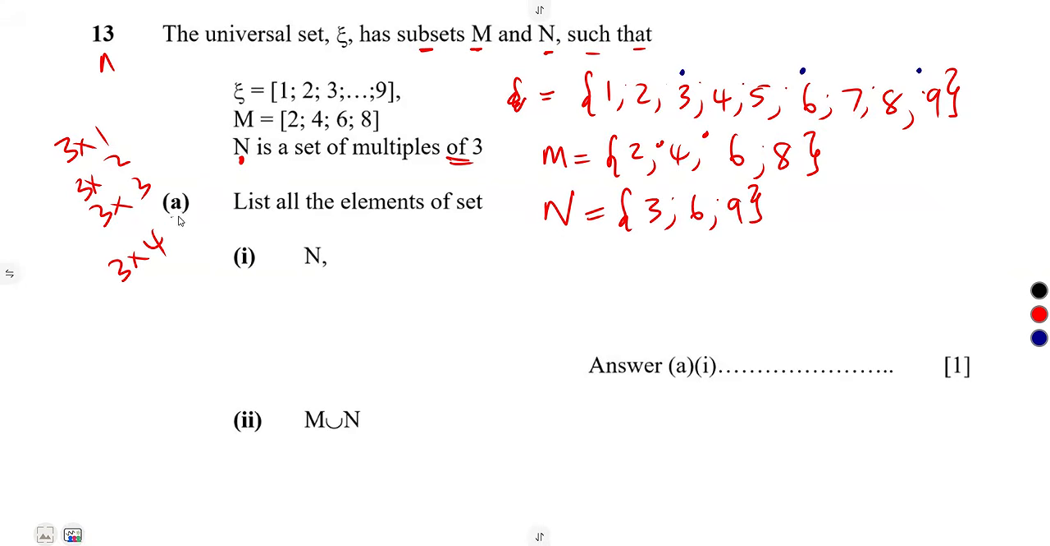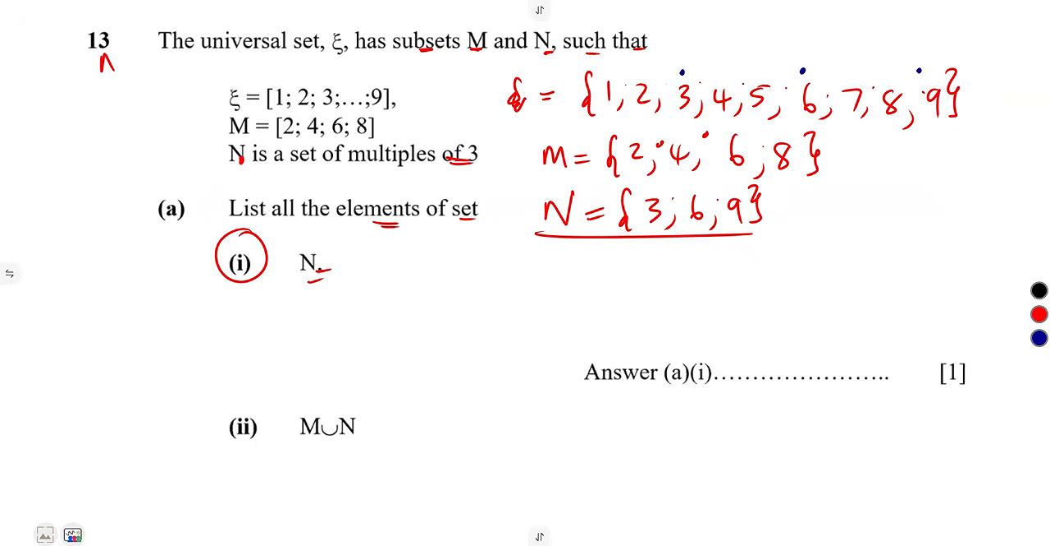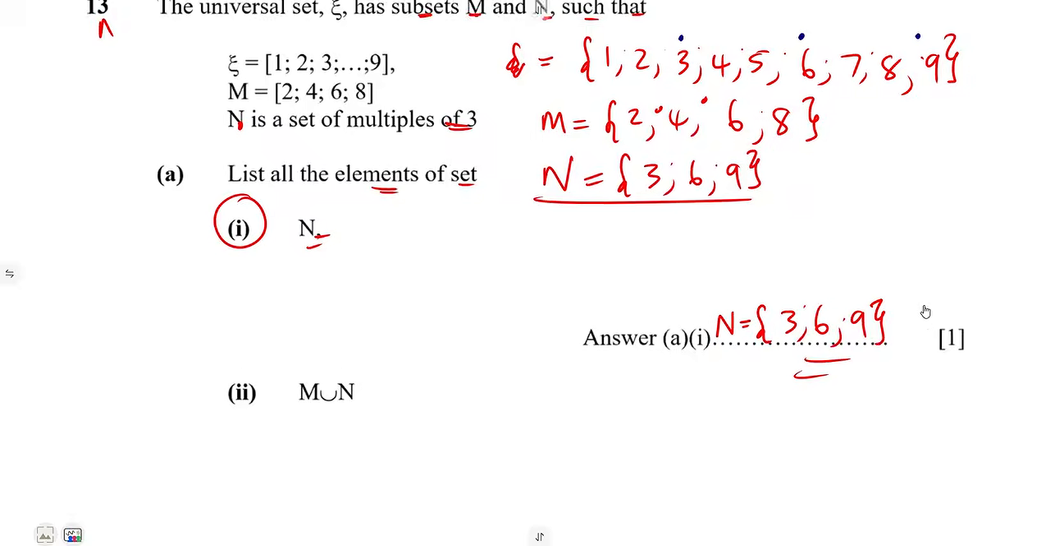The first question on A was to list the elements of set N. We have already listed our set N here. I don't know if this is going to work. No, it's not going to work, so let me just rewrite. So that's our set N here. Set N is 3, 6, 9, the multiples of 3 from our universal set. We take them from the mother set, the universal set.